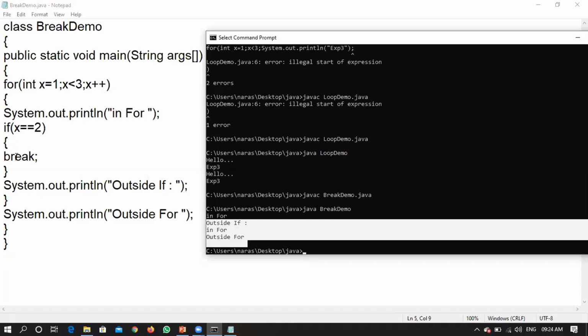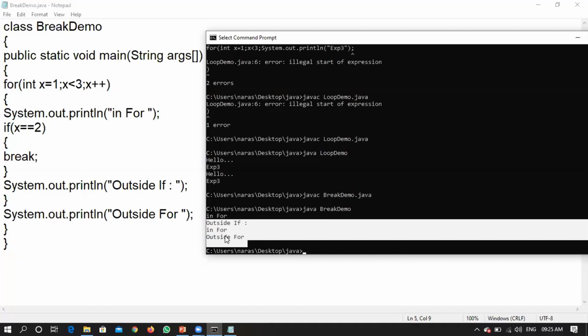According to our discussion, if it is encountering a break, it will just come out of the if statement, right? If it is just coming out of the if statement, it has to print outside if. Is it printing outside if? No, it is printing outside for.